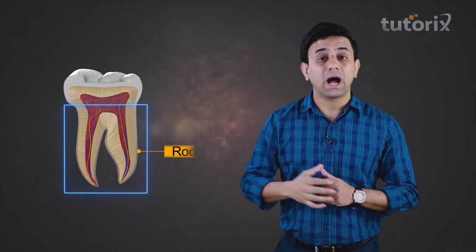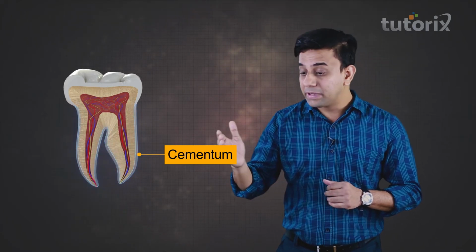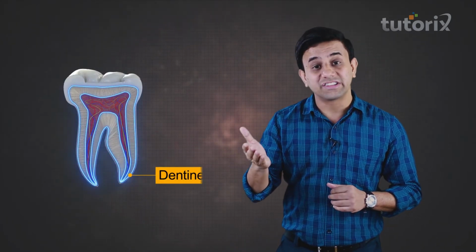Let us come to the root part. In the root part, the outermost layer is the cementum, and beneath the cementum we see again the dentine. So now we will talk about the innermost core portion of the tooth.